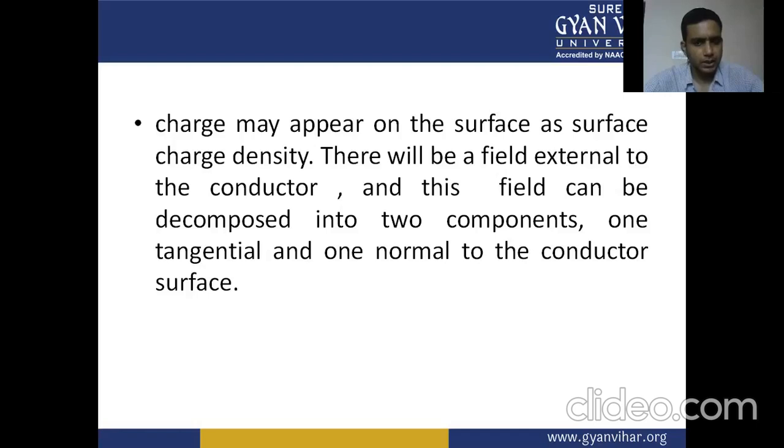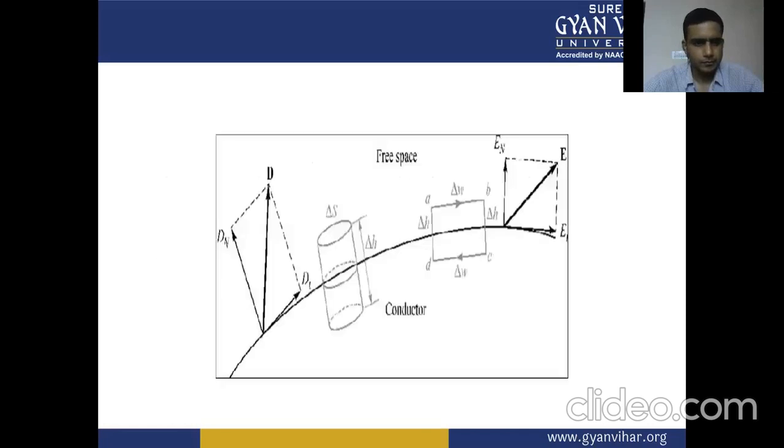There will be a field external to the conductor, and this field can be decomposed into two components, one tangential and one normal to the conductor surface. This is the free space conductor boundary.